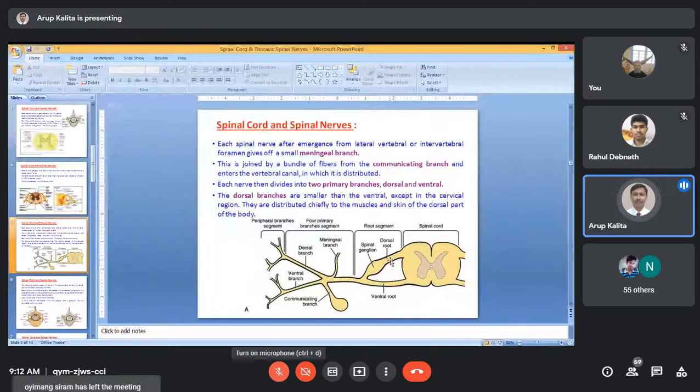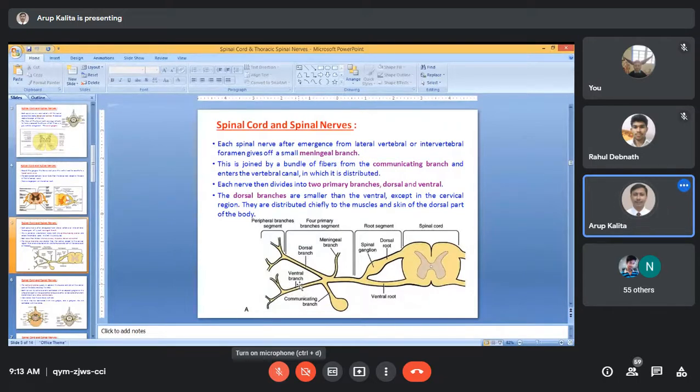The dorsal root is not the spinal nerve. This is the dorsal root only, and this is the ventral root. When the union takes place, after that it will form the spinal nerve. This is the dorsal primary branch of the spinal nerve, and that is mixed, because the mixing already happened here. The dorsal primary branch is also a mixed nerve. The ventral primary branch is also a mixed nerve.